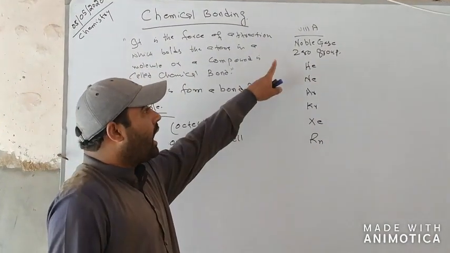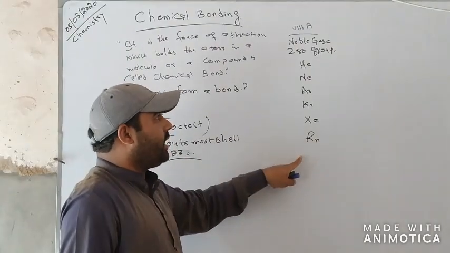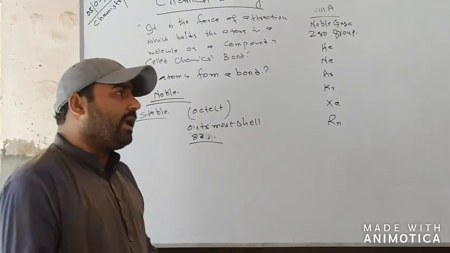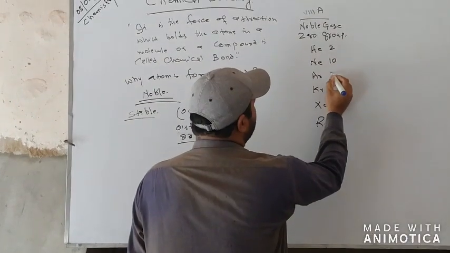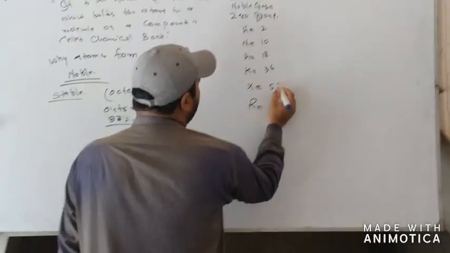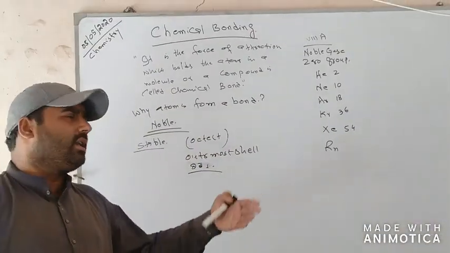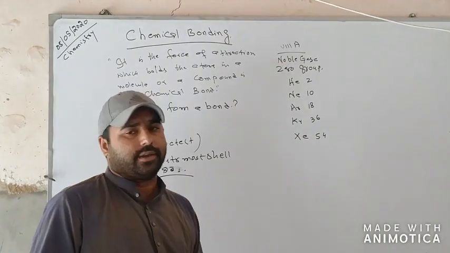If we look at the noble gases, helium, neon, argon, krypton, xenon and radon, their atomic numbers are 2, 10, 18, 36, 54. Radon is the most radioactive, so we do not consider it here.